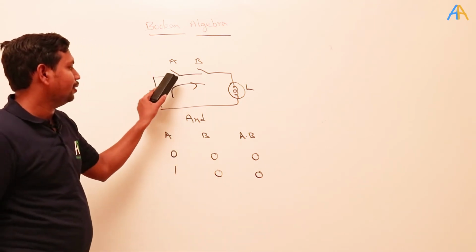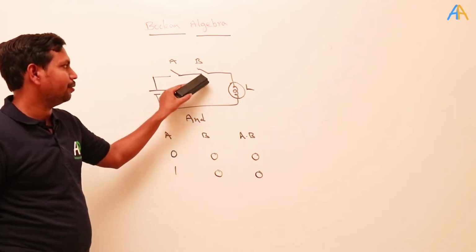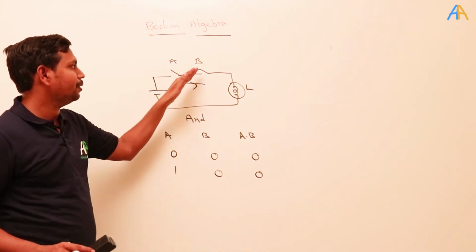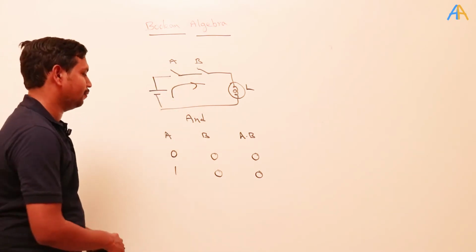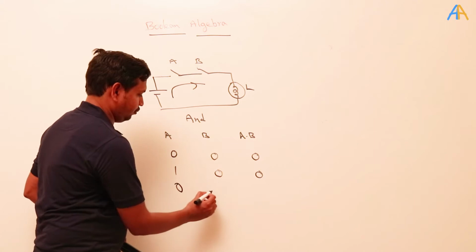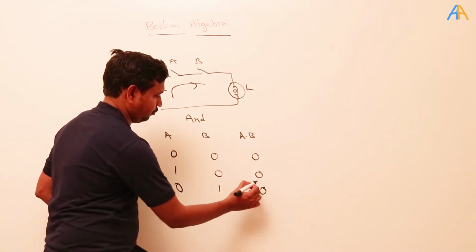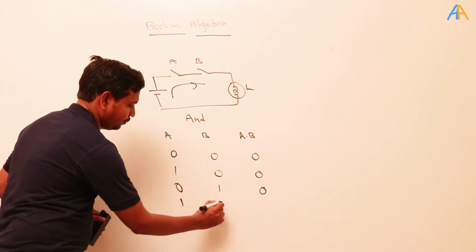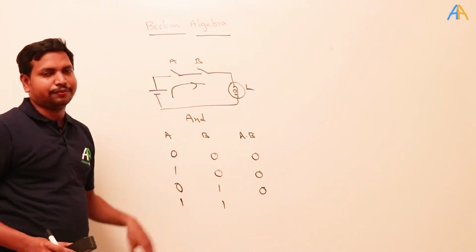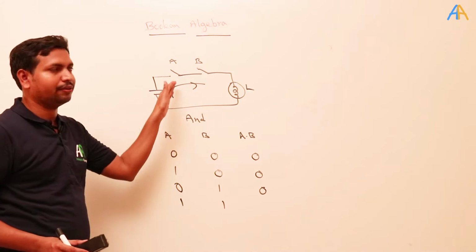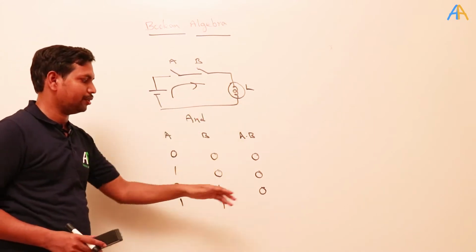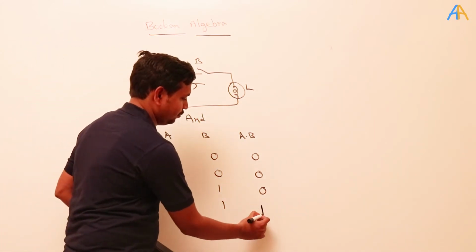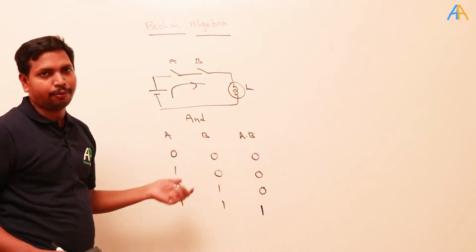Again, if A is open and B is closed, the circuit won't close and the current won't flow. Now when both are 1 and 1, that means both are closed, then only the circuit is complete and the lamp glows. That means the output is 1. So this is the AND operation.